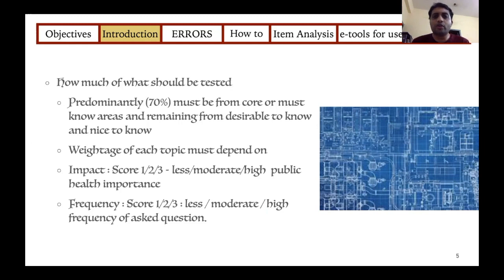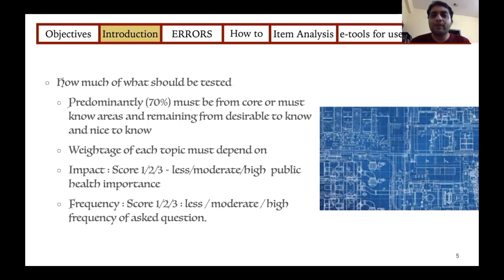So what should you test, or how much should you test? At least more than 70% must be from your must-know areas or your core areas, and the remaining can be from the nice to know and desirable or your non-core areas. And weightage for the topic must be based on the blueprint.